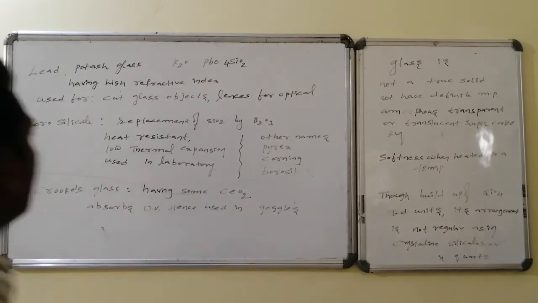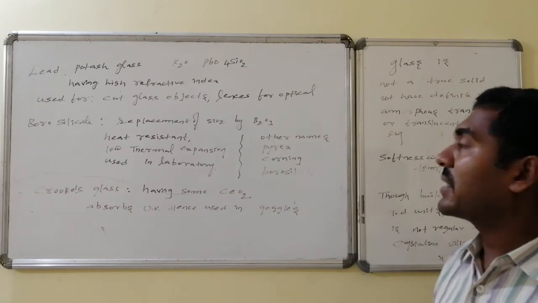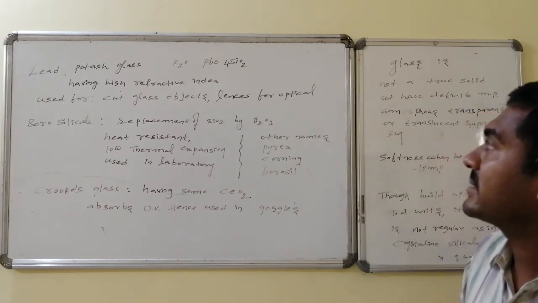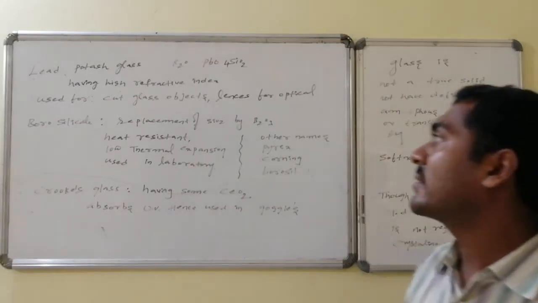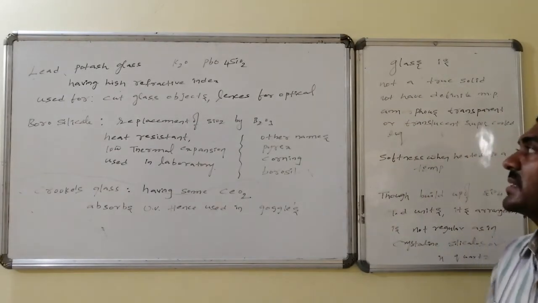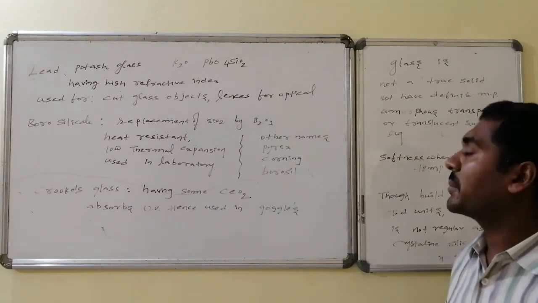The other varieties of glasses: one is lead potash glass, which has a combination of K2O followed by lead oxide and 4SiO2. It has high refractive indices and is used for cutting glass objects and also making optical lenses for optics, etc.